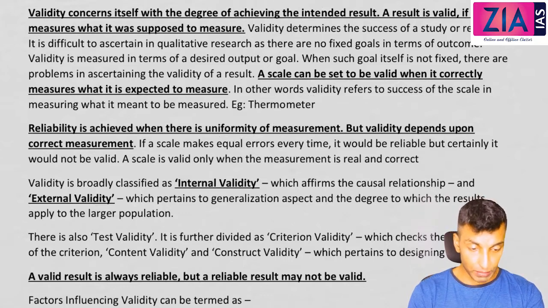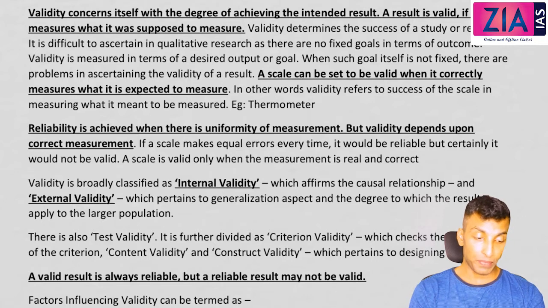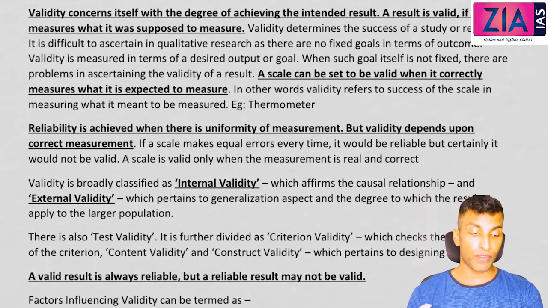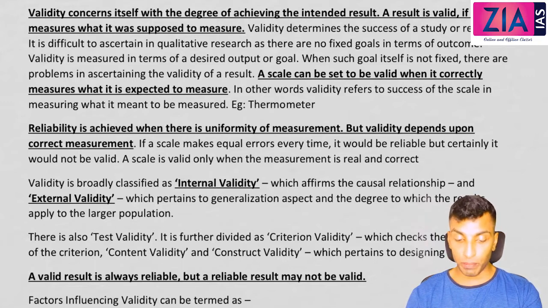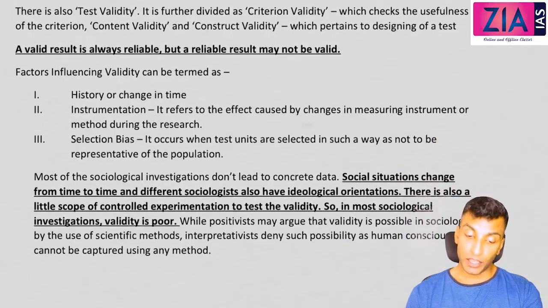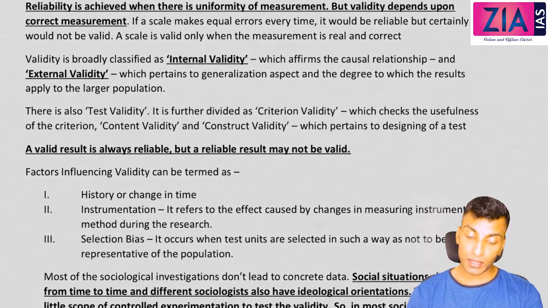So you can repeat the measurement, then you can say reliability. But not all the cases of reliability is valid, right? So let's suppose a scale is not measuring properly. Scale is not measuring properly means it is not valid, because it is not measuring what it is supposed to measure. But if the same scale is used under same circumstances, it is giving repeatedly the same measurement, then I can say the scale is reliable but not valid.